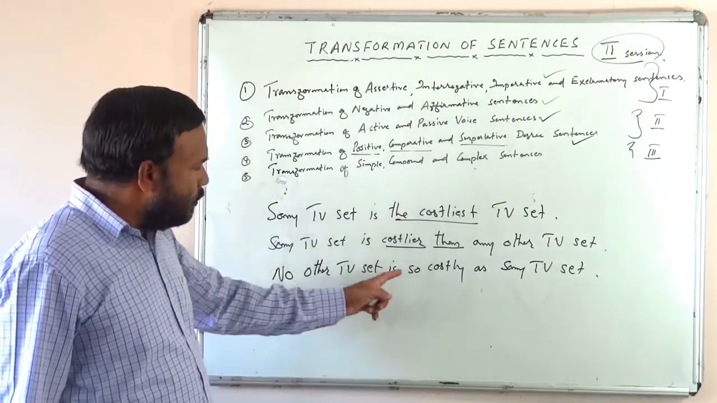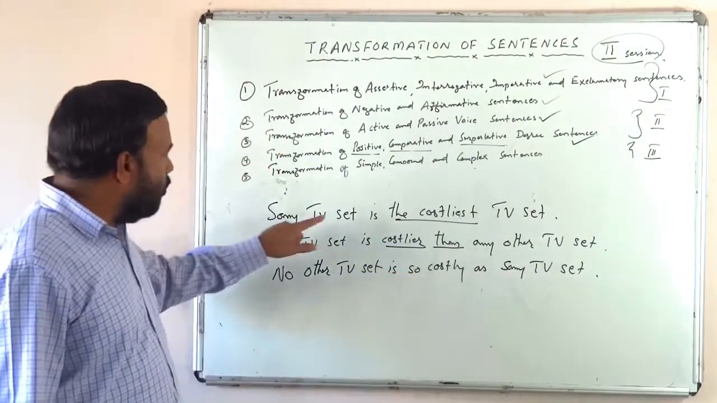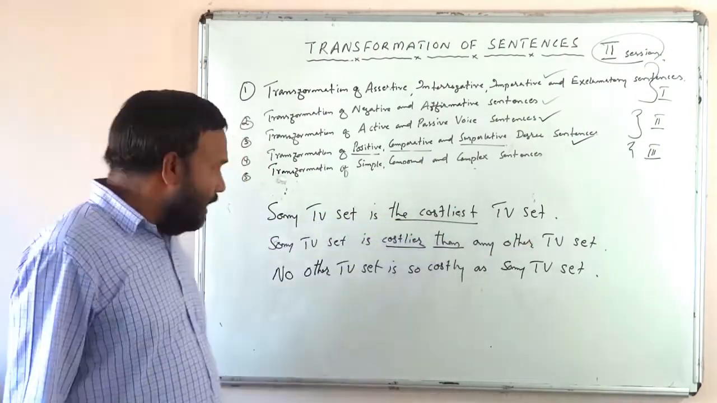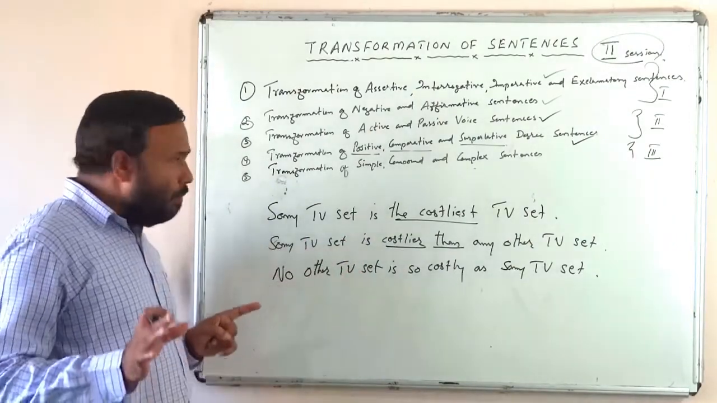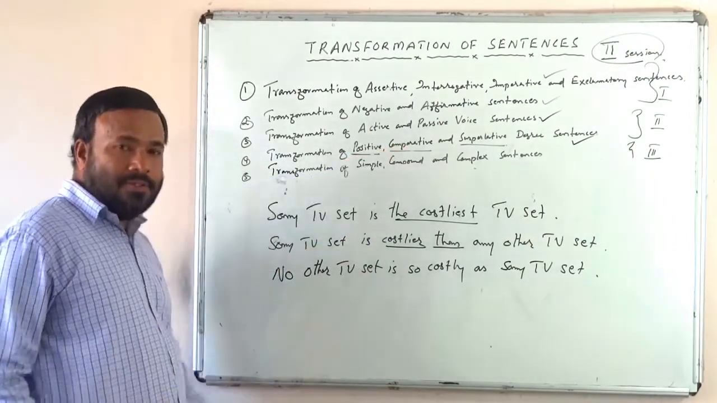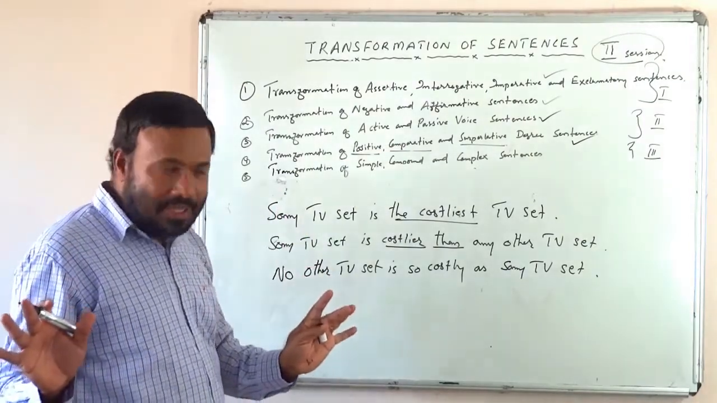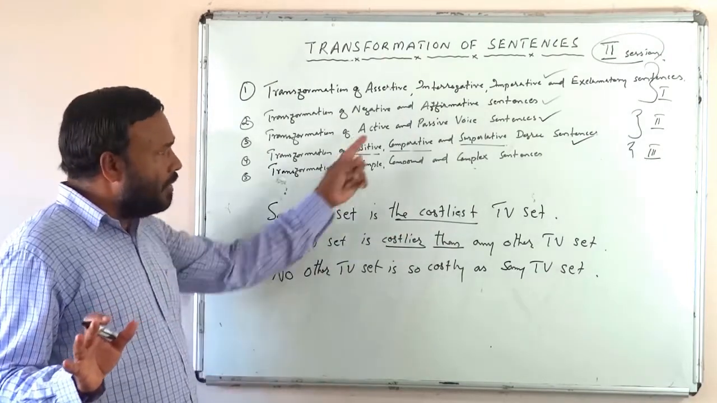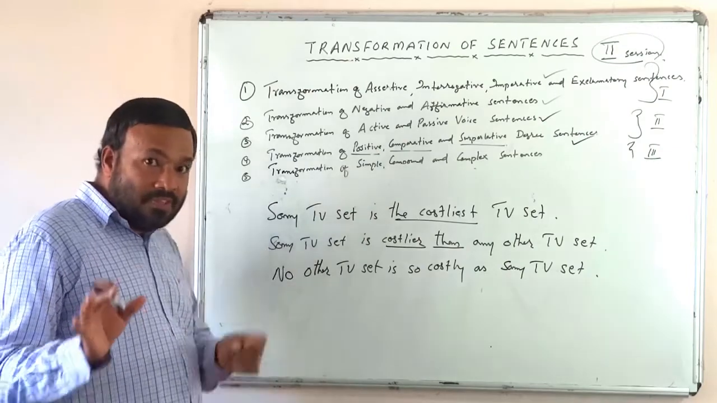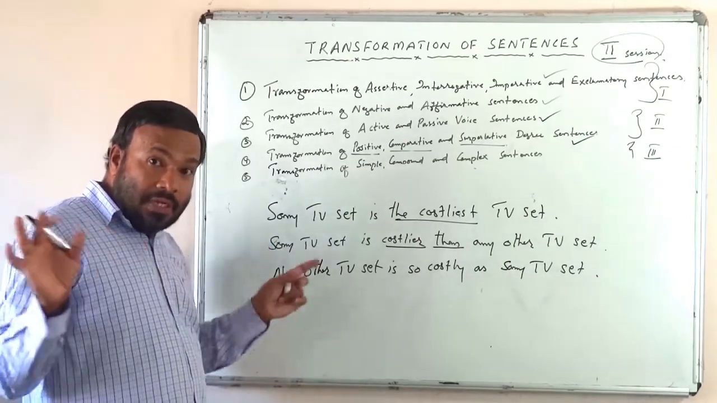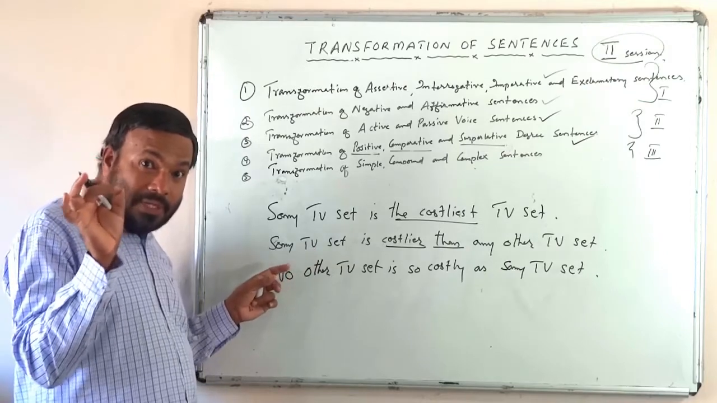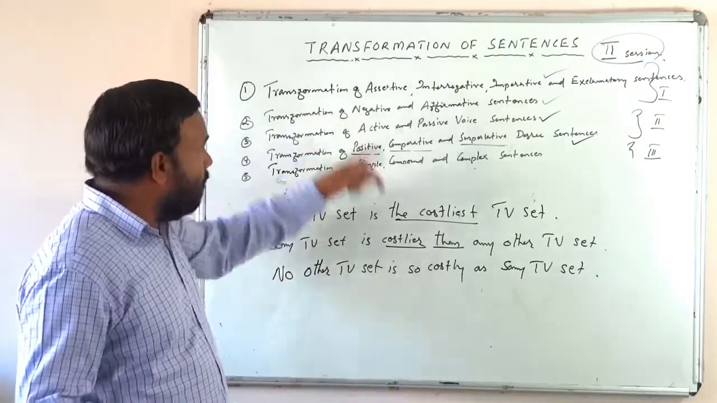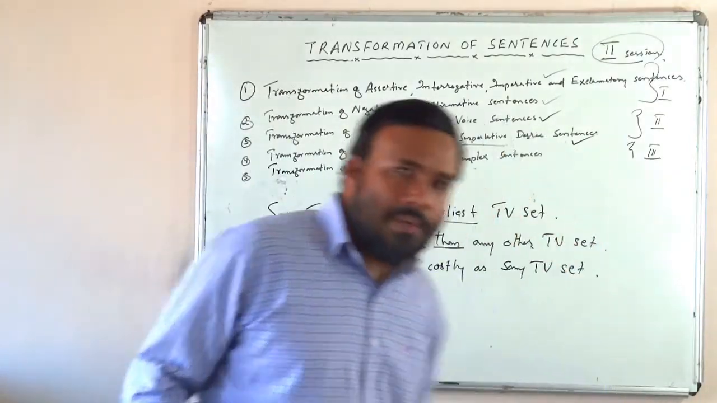No other TV set is so costly as Sony TV set means Sony TV set is the costliest TV set, or Sony TV set is costlier than any other TV set. Even though these three sentences belong to three different degrees, the meaning is the same, isn't it? That is the specialty with these three sentences. They express the same idea without any change in the meaning. This is how we have to do the transformation. Now let us discuss some other sentences.